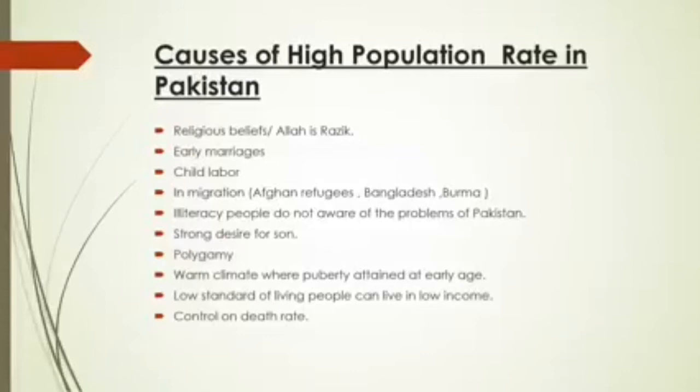That is why they prefer to have a son. Then polygamy, meaning more than one marriage, is also practiced in Pakistan. That is also one of the causes of the high population rate. Then warm climate. Most areas of Pakistan experience a warm climate where puberty is attained at an early age. This is one of the reasons.